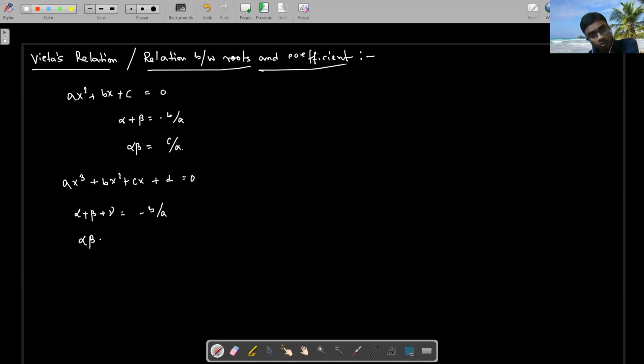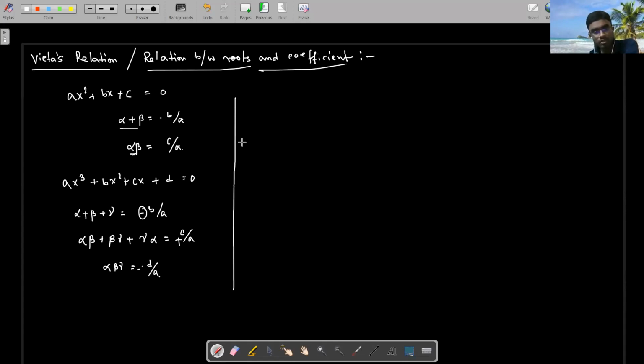Product taken two at a time, alpha beta plus beta gamma plus gamma alpha, is c by a, and taken three at a time, alpha beta gamma, is minus d by a. You can check that the sign alternates: minus, plus, minus.